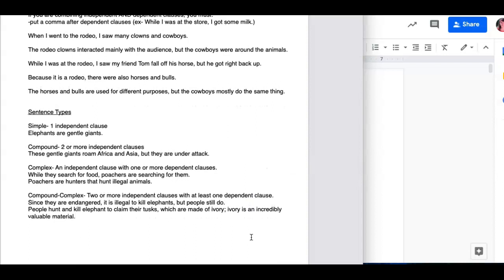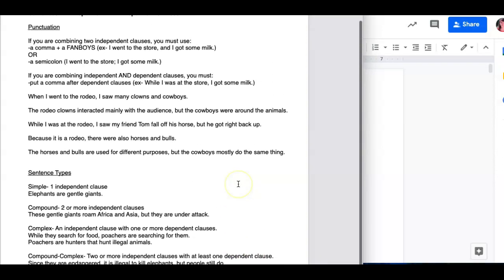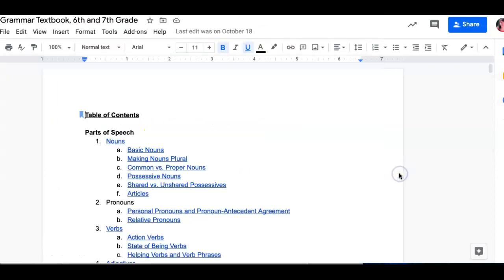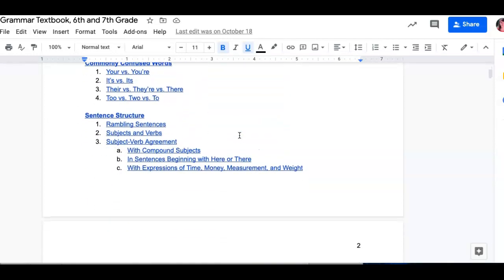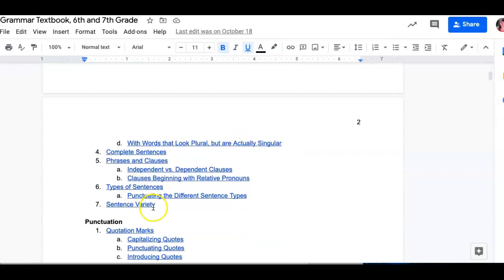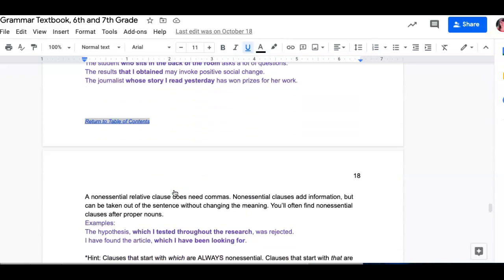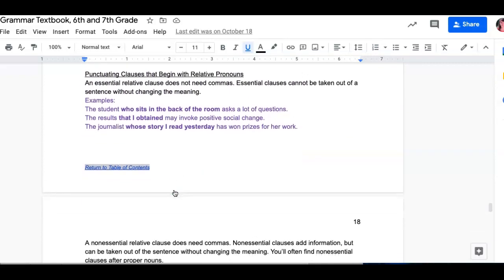Now let's talk about one last piece we need to add to this, and that is punctuating dependent clauses that start with relative pronouns instead of subordinating words, because they have a little bit of a different punctuation rule. So we actually need to add a rule to this punctuation piece up here. Okay, so I'm going to go to our grammar textbook, and let's go down to our sentence structure and look at clauses beginning with relative pronouns. I want to look at punctuating those clauses.